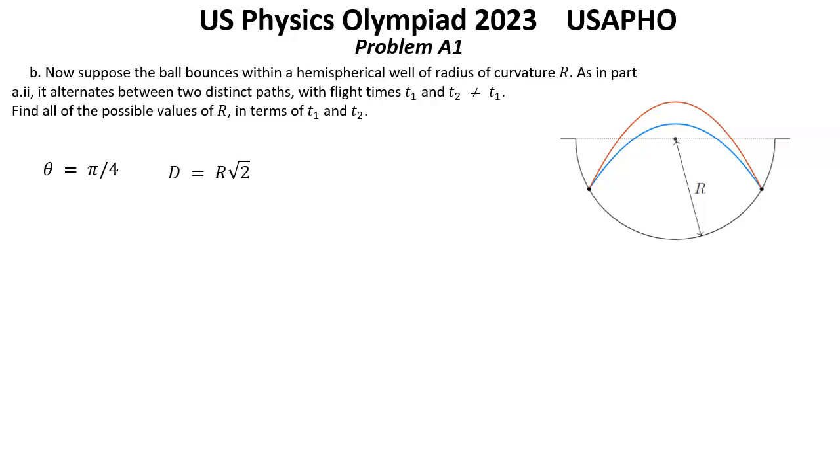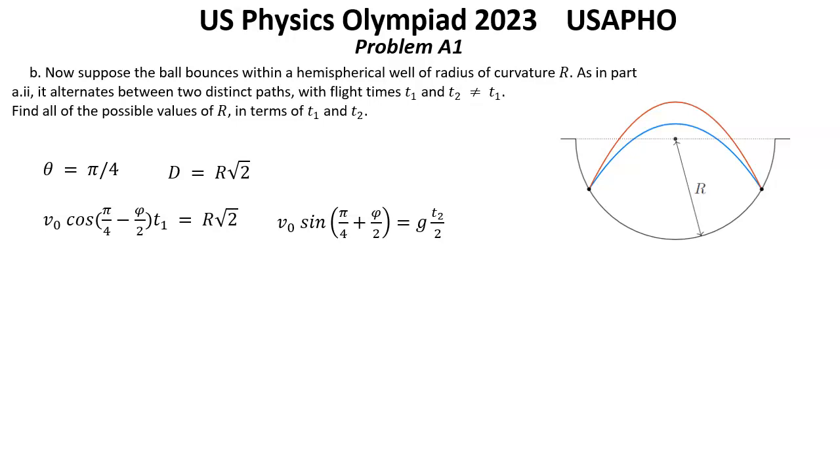X displacement with the time t1 is v0 multiplied by cosine of pi over 4 minus phi over 2 multiplied by t1, which is equal to distance r by square root of 2. Y component of velocity in the upper point is 0. So we have v0 sine of pi over 4 plus phi over 2 equal g multiplied by t2 over 2.